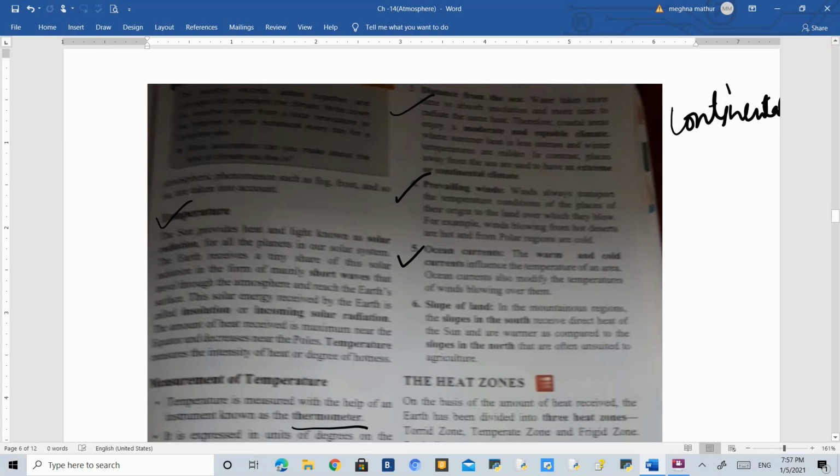Then ocean currents. We have talked about currents in the hydrosphere chapter also. If we have a hot current near the area where we are living, then it will increase the temperature of our region. And if a cold current is flowing near the area where we are living, then it will minimize the temperature. So that is ocean currents. Then slope of the land. If the slope of the land is towards the area which is receiving the sun rays, then it will have a different temperature in comparison to the area which is opposite. So that is the slope of the land.